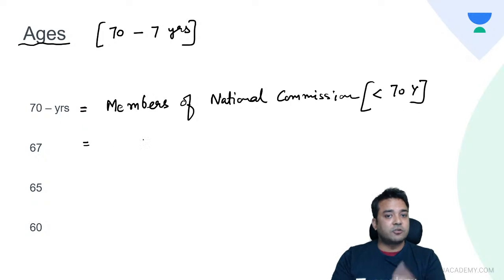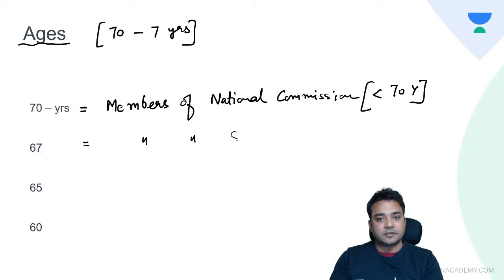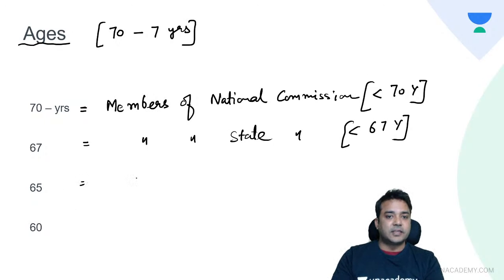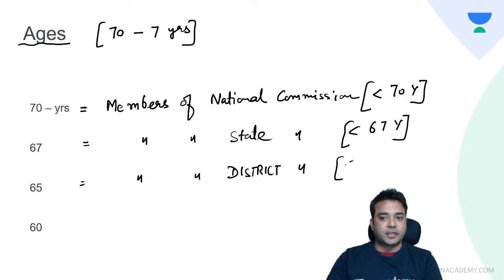What should be the age of members of State Commission? In a similar manner, they should be of age less than 67 years. And then the members of District Commission under Consumer Protection Act, their age should be less than 65 years.